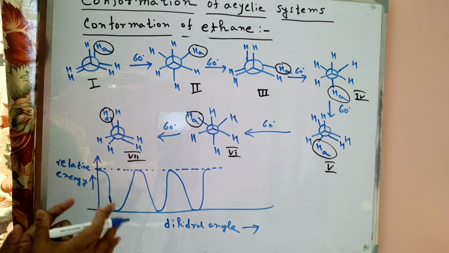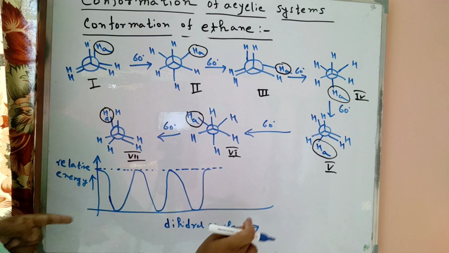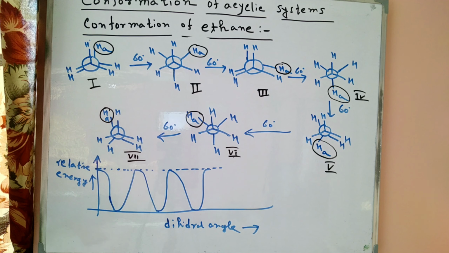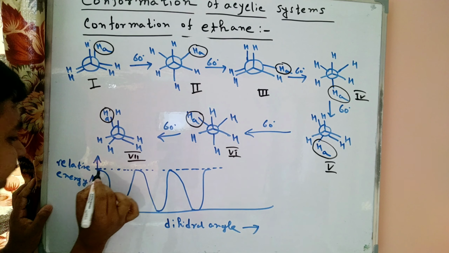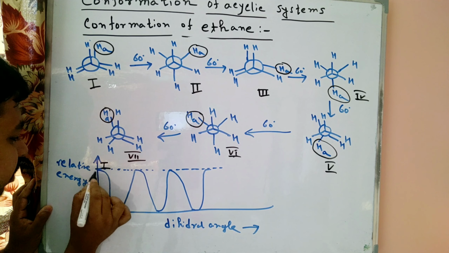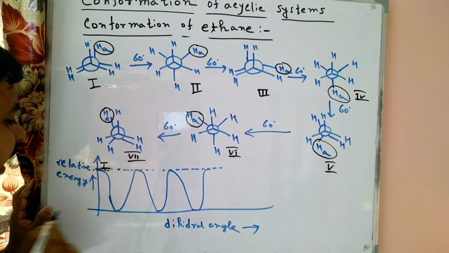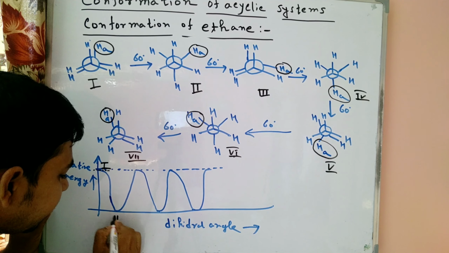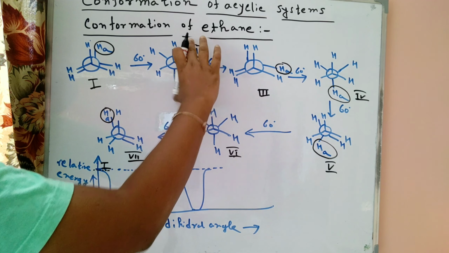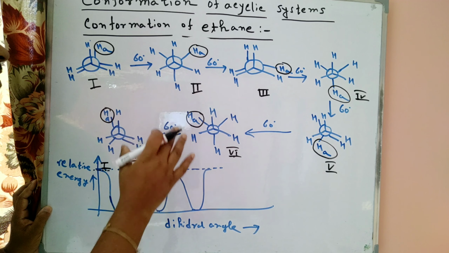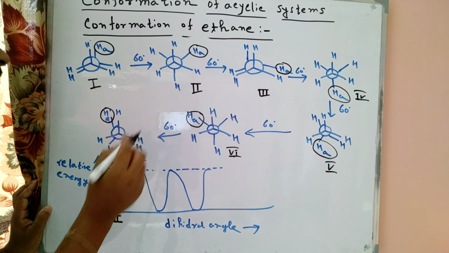Now we can say that this graph is complete, but where do we place all the isomers? Here 1 is present on the upward position on the graph because its energy is very high, and in the case of 2, the energy level decreases, so the compound is more stable, the staggered conformation.